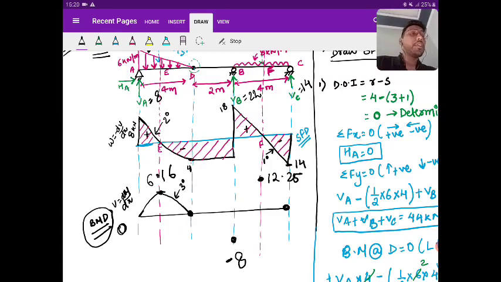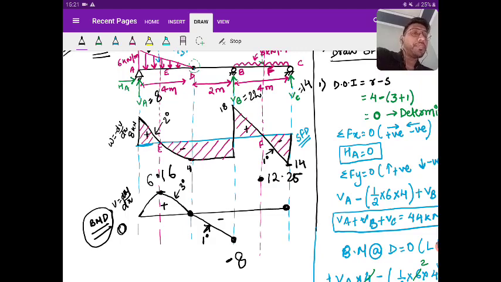Is it clear? Now D to B, there is 0 degree in the shear force diagram. So the bending moment diagram will be 1 degree. This is your 1 degree. Okay, plus, then you are coming to the minus. Now again, B to C, there is a UDL. So the shear force diagram is 1 degree, so the bending moment diagram will be 2 degree. So you need to see the slope.